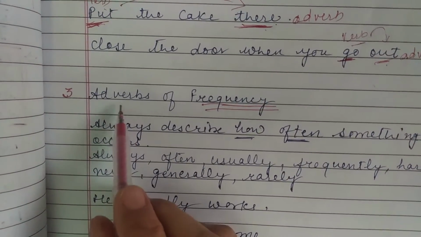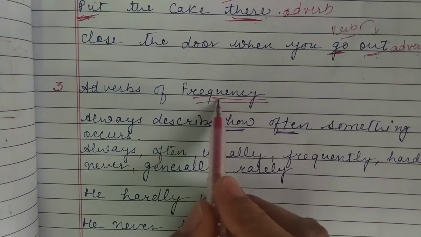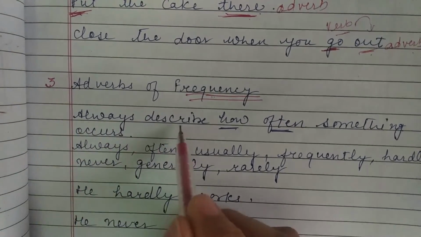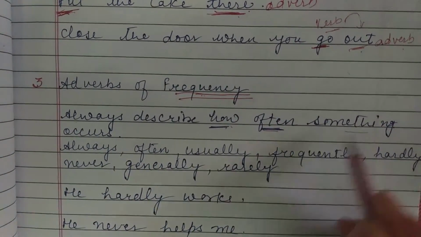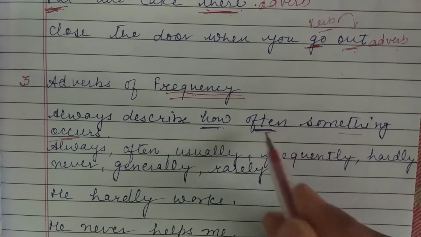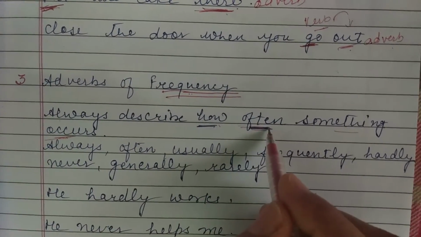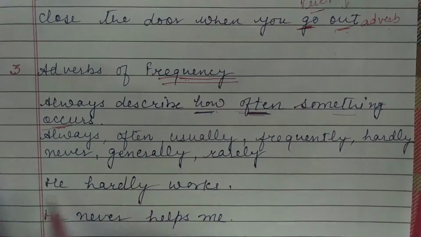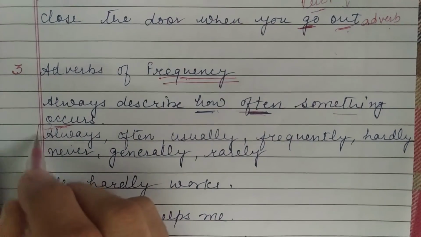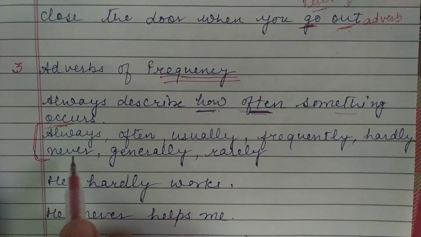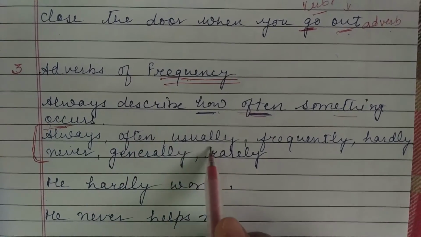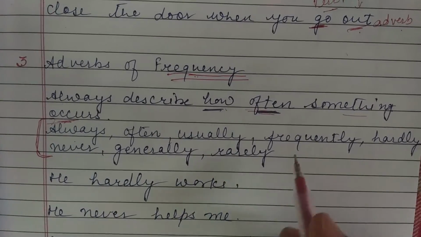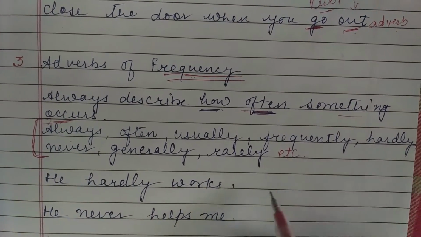So the next type is adverbs of frequency. It always describes how often something occurs, how many times the work or the matter occurs. These are the words that can be used as adverbs: always, often, usually, frequently, hardly, never, generally, rarely, etc. We have a lot of others.